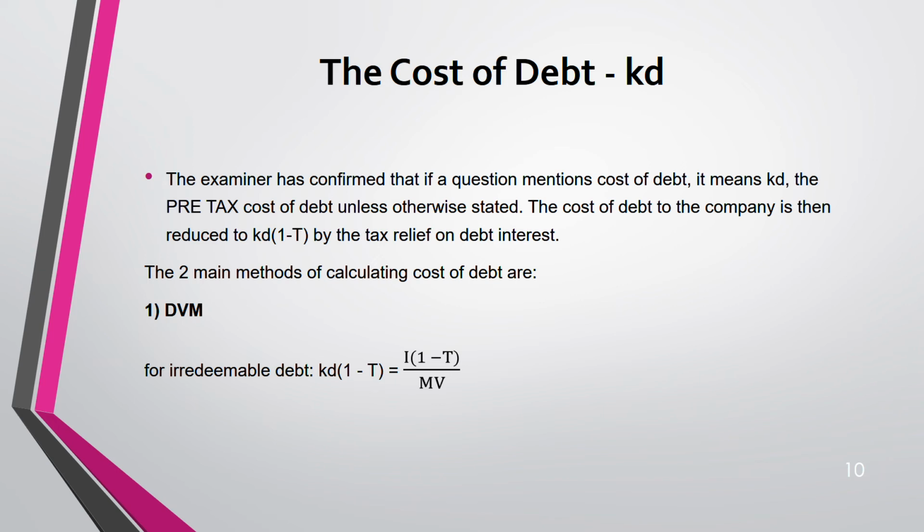But sometimes you might be given irredeemable debt also. Be careful. So if it's irredeemable, it is 1 minus t into interest. I stands for interest. So 1 minus tax into interest divided by market value.